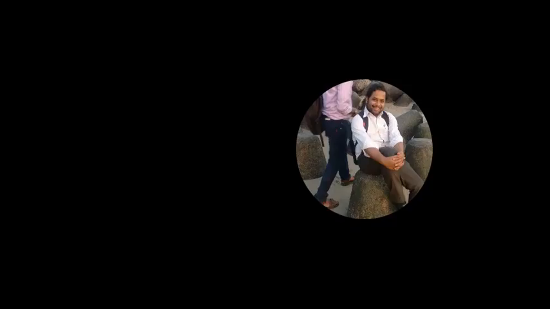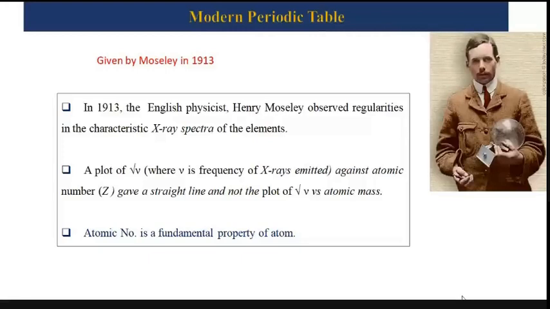We discussed the Mendeleev periodic table, right? And we also discussed the merits and demerits of the periodic table. About the demerits of the periodic table, one of the blunders was the position of hydrogen. Second, the position of isotopes.